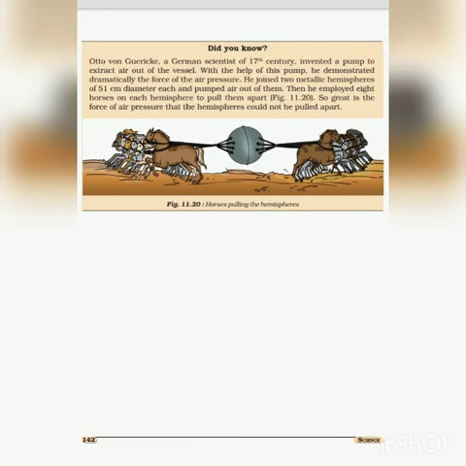A German scientist of the 17th century demonstrated the force of air pressure. Horses are pulling the metallic hemispheres in opposite directions. Due to air pressure, they cannot be pulled apart. Now students, the atmospheric pressure outside is so big that they are not able to pull it apart. The metallic hemispheres cannot be pulled apart.